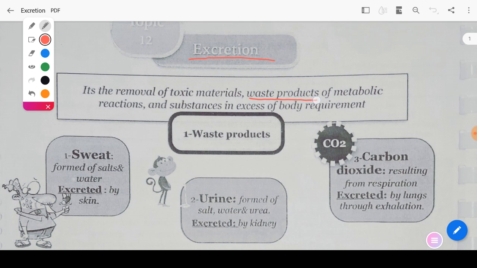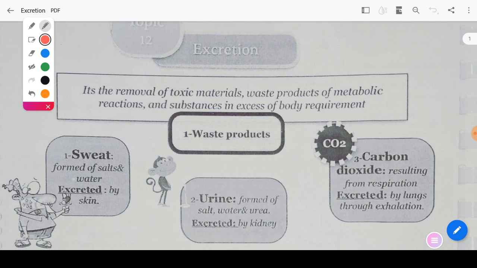For example, after a process like respiration, a waste product like CO2 is produced. This CO2 must be gotten rid of outside the body through the two lungs.